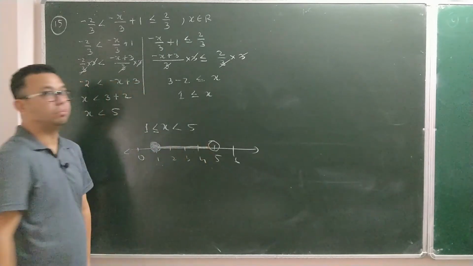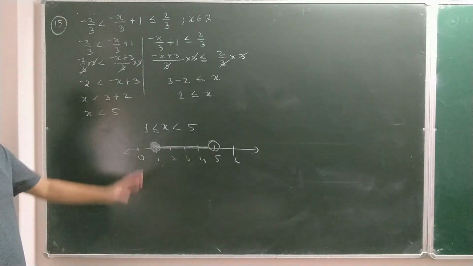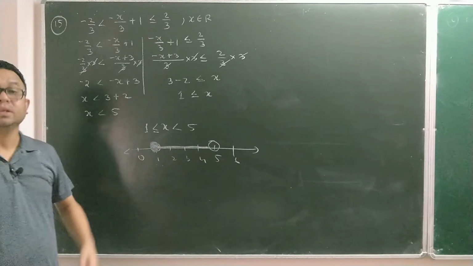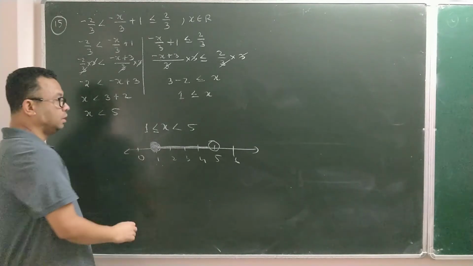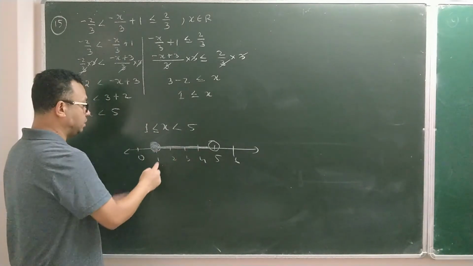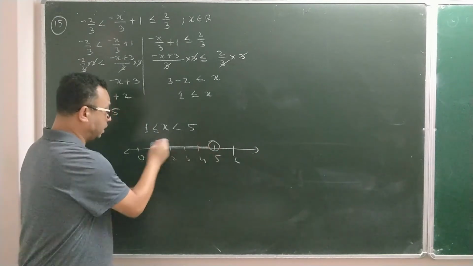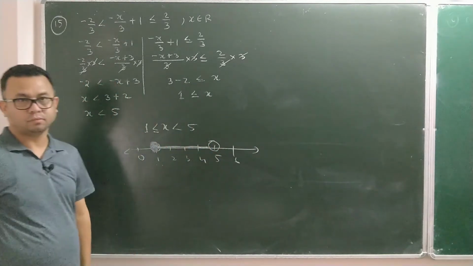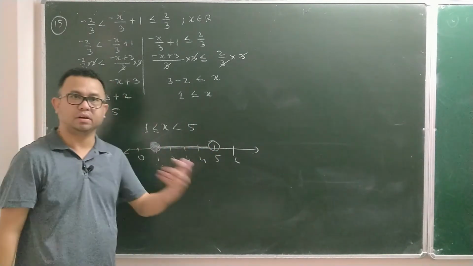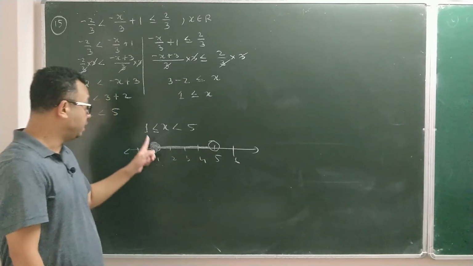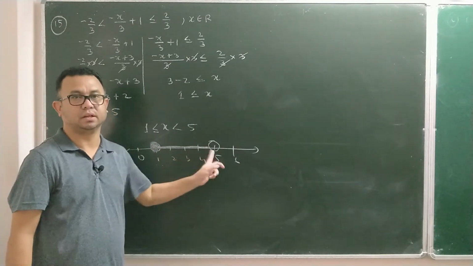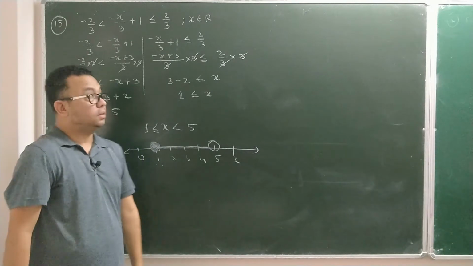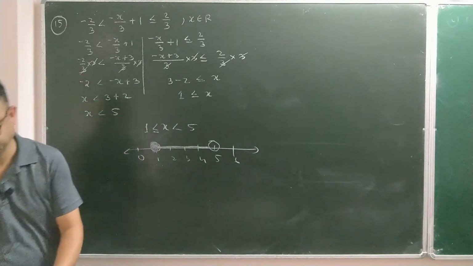This is your number line. This is how you have to solve: from 1 to 5. See, if it was natural numbers, then we cannot do it this way. Natural numbers means I have to select all the natural numbers between 1 and 5 and shade each and every number. If it was whole numbers, I'll do the same thing. If it is integers, I have to do the same thing. But only in real numbers, you make this kind of circles and connect them. This is your question number 15.